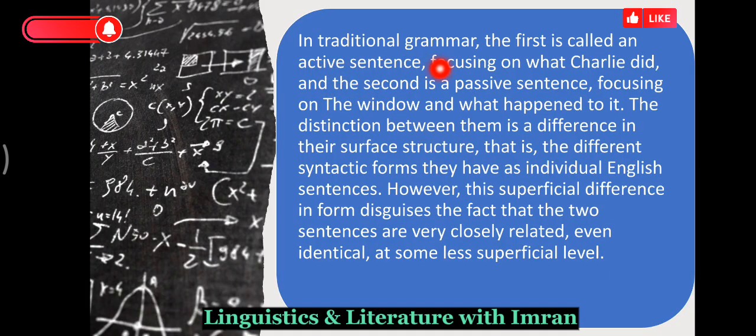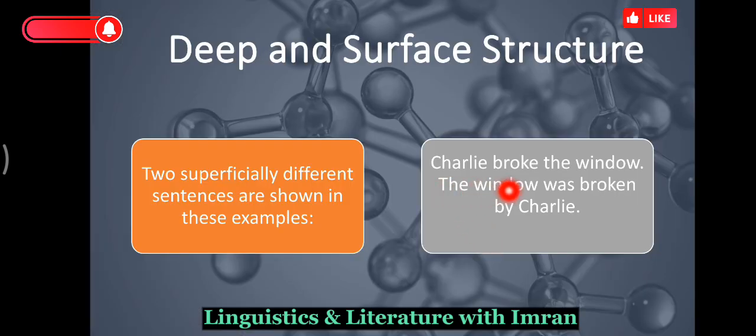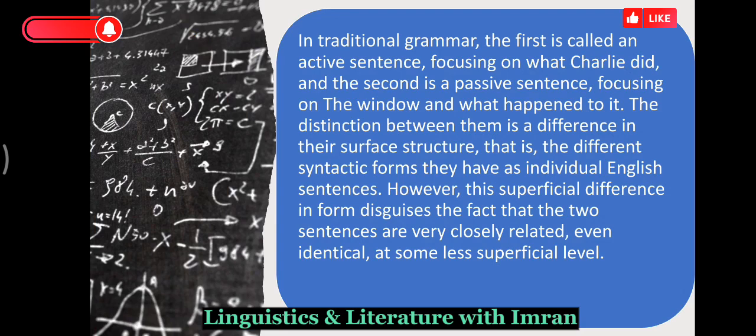In traditional grammar, the first is called an active sentence, Charlie broke the window, focusing on what Charlie did. And the second is a passive sentence, focusing on the window and what happened to it.